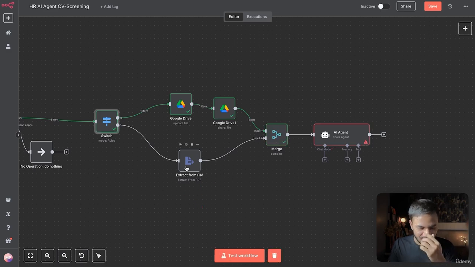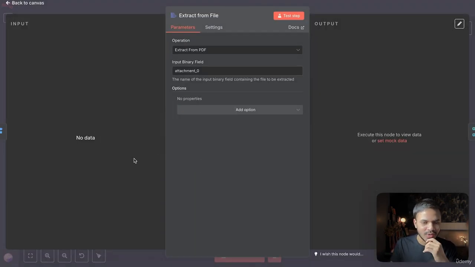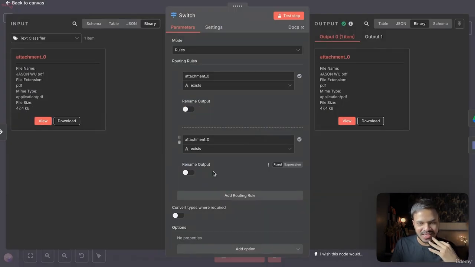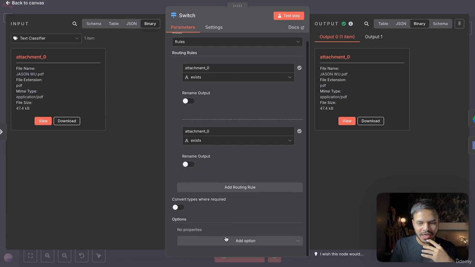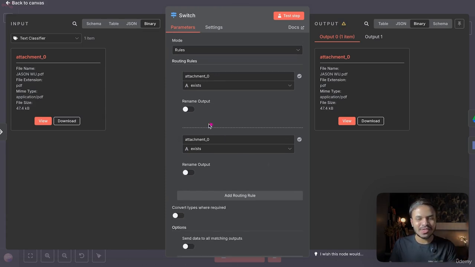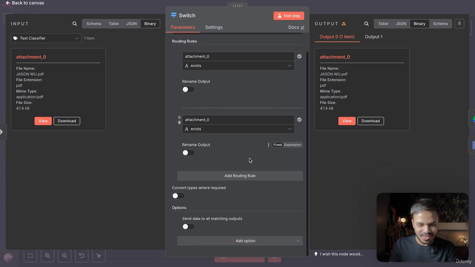So still this extract from file is not working. So let's figure out. It is not actually receiving any data, so that's why it is not triggering. So there might be something in the switch. Okay, I got it. We have to send all the matching data output, because what was happening is both of these routing rules were equal. So that's why it was only sending to the first branch. So we want to enable this option, send data to all matching outputs.